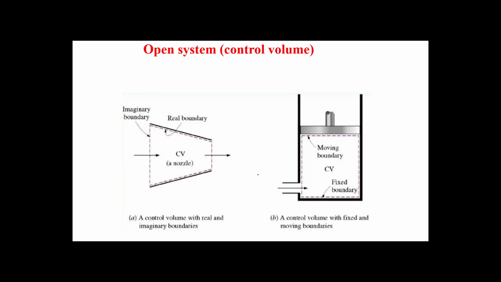Let's see an example. Here we have a nozzle. We draw a control surface. Inside this control surface, we have the control volume. Now, the lines beside the walls of the nozzle, we call real boundary.